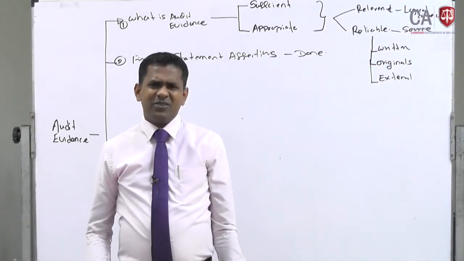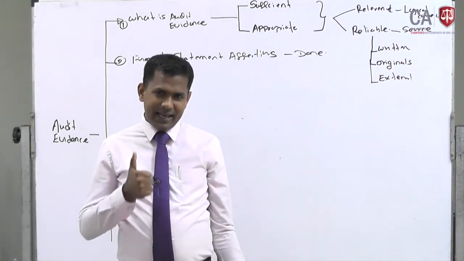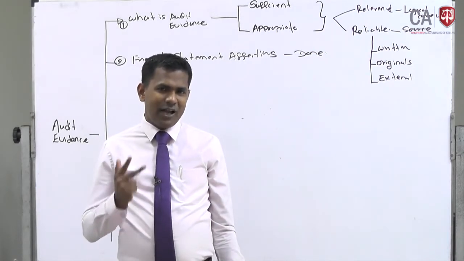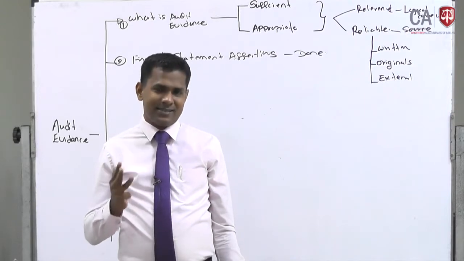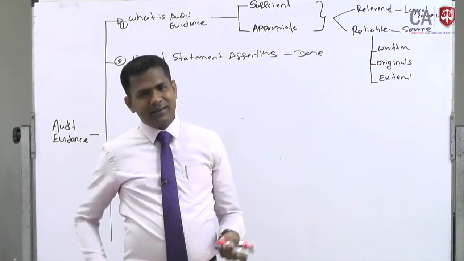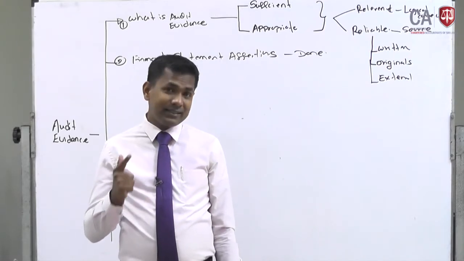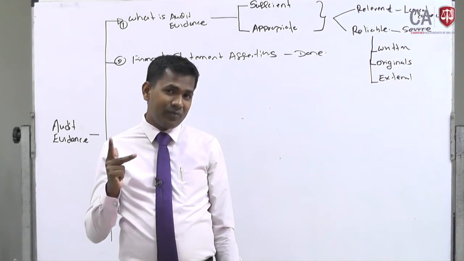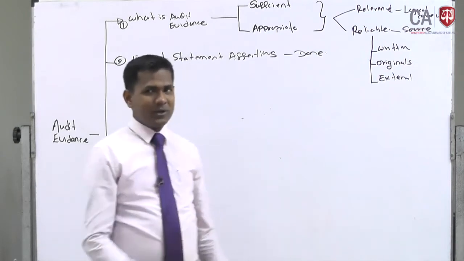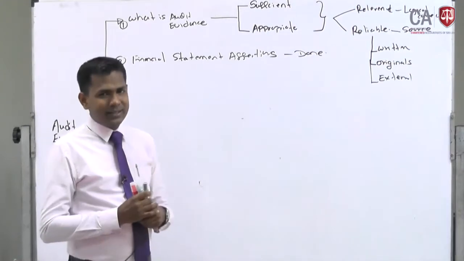Right. Can you tell with me? Account balances assertions: existence, rights and obligations, valuation, completeness, presentation and classification. The other one is the transaction side: occurrence, completeness, cutoff, accuracy, classification, presentation. Right? So I hope that you can remember that. If you can't remember, please write those 12 assertions on a paper.